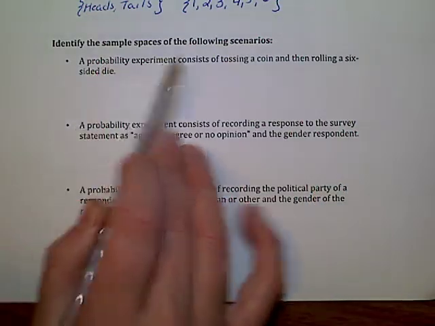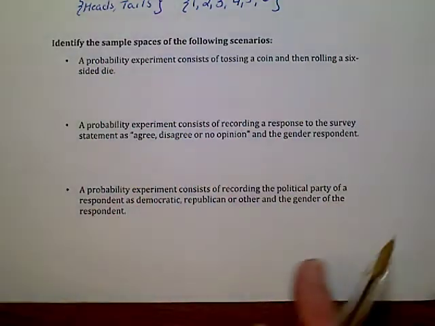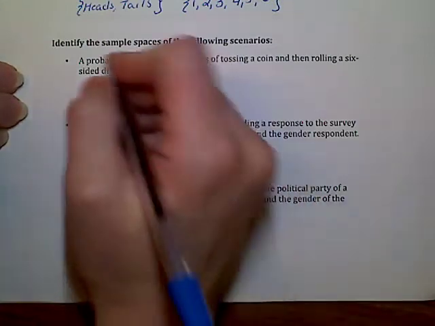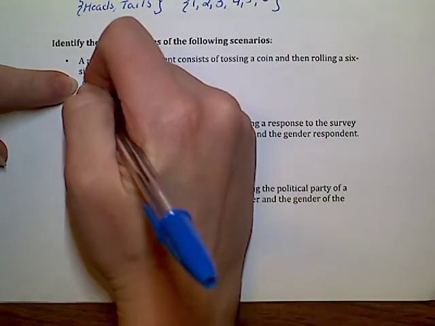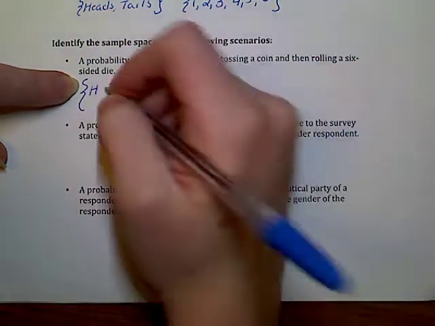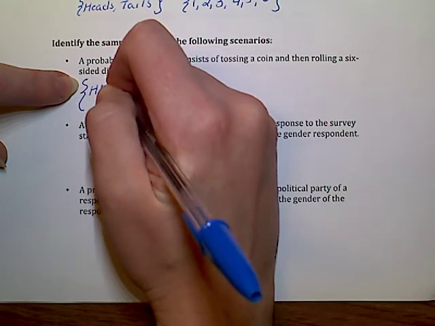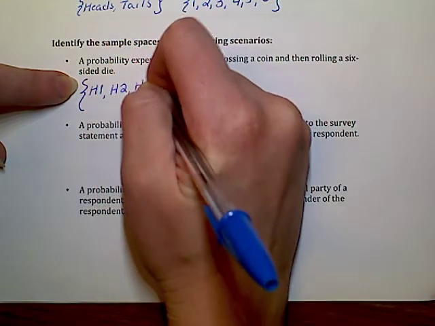The probability experiment consists of tossing a coin and then rolling a six-sided die. So let's think about the things that could happen. I could toss the coin and I could get heads. I'm just going to use an H for heads. And then roll the six-sided die and get a 1. Or I could toss heads and get a 2. Or I could toss heads and roll a 3.